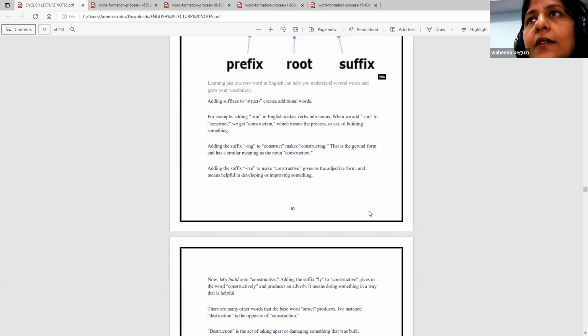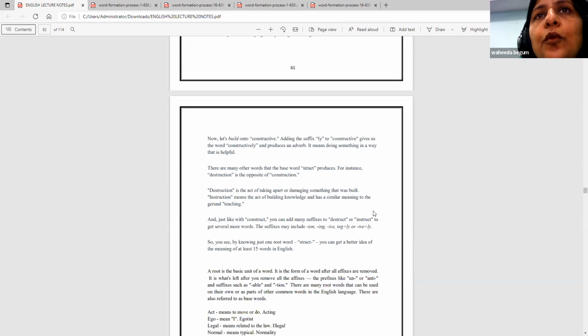Constructing is the gerund and the noun form is construction. Now let's build onto constructive. Adding the suffix ly, constructively. Adding the suffix ly produces an adverb. It means doing something in a way that is helpful.